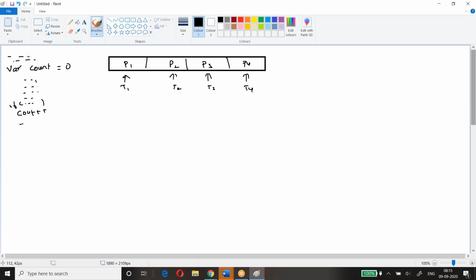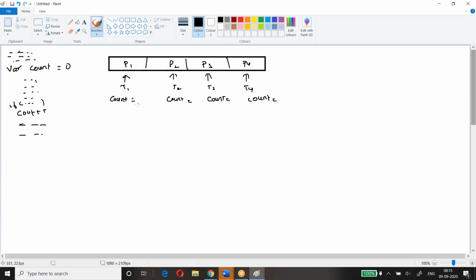Okay, 4 tasks. Now, as we know, the program we have written here will run on each and every task. Yes or no? Now you guys tell me what will be the value of the count here in this task?